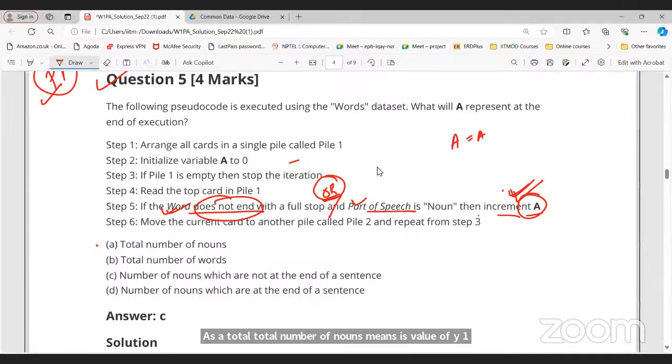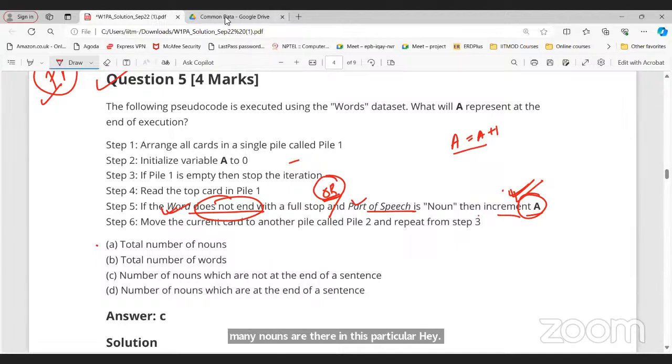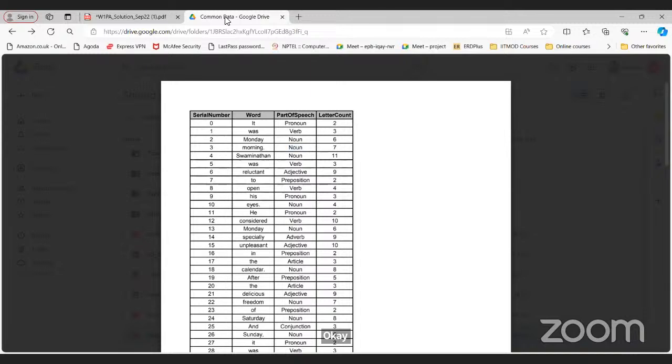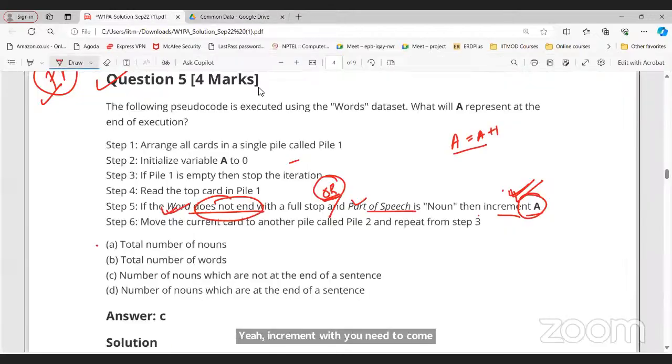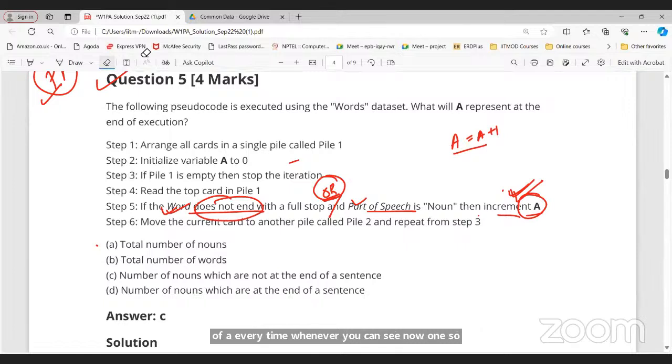Increment means you need to count the number of nouns, so increment the value of A every time you see a noun: 1, 2, 3. Like this, you can see how many nouns there are. But the condition must be confirmed. Yes, only if the condition is true do we need to increment.